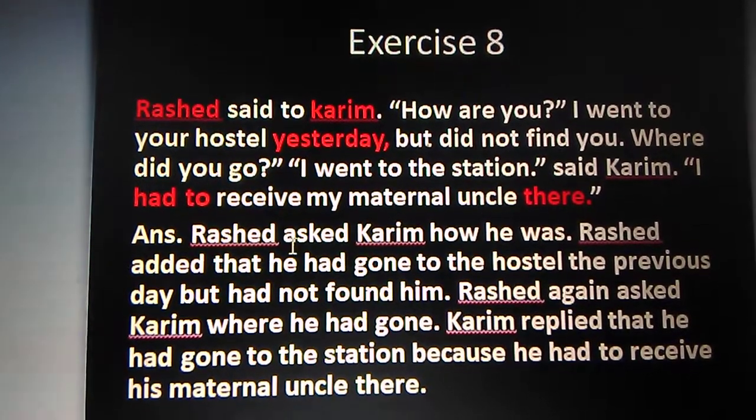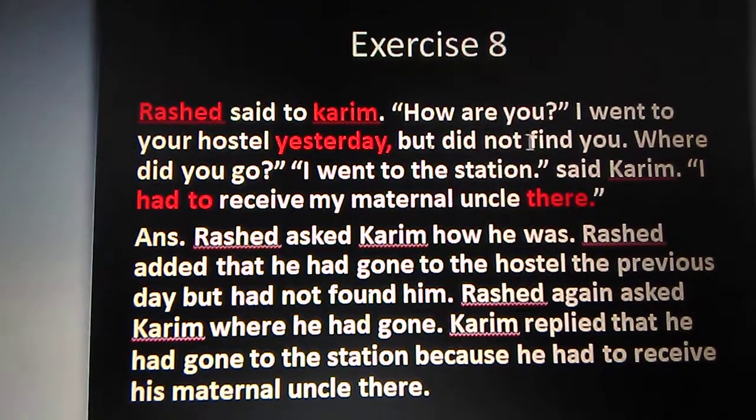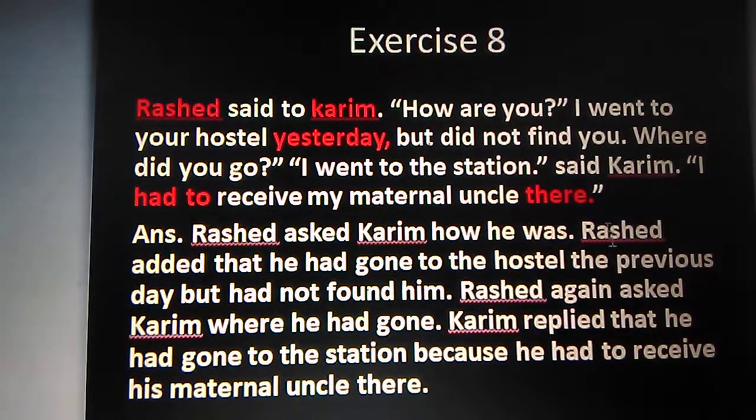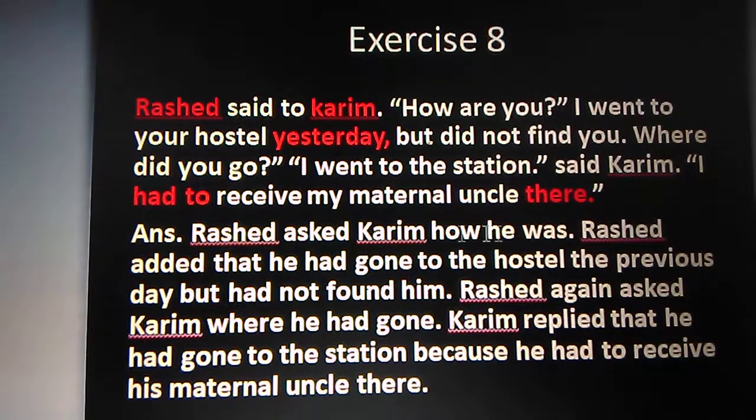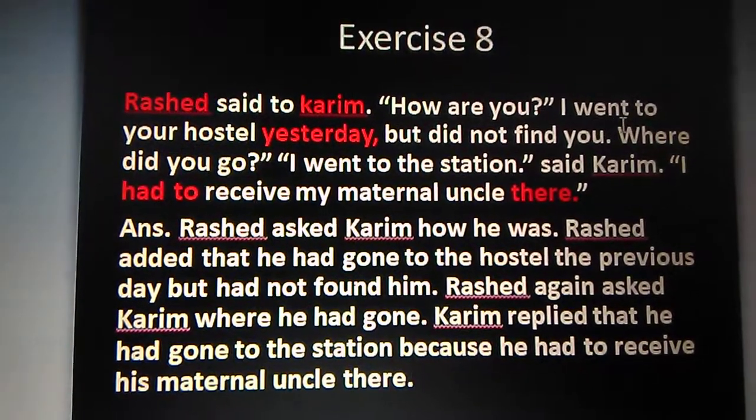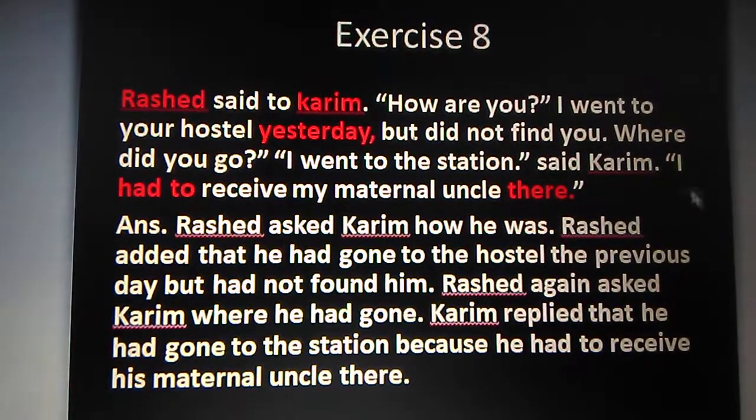Rashid said to Karim, "How are you?" Rashid asked Karim how he was. There will be the full stop, as it changed into assertive, no question mark. "I went to your hostel but didn't find you."